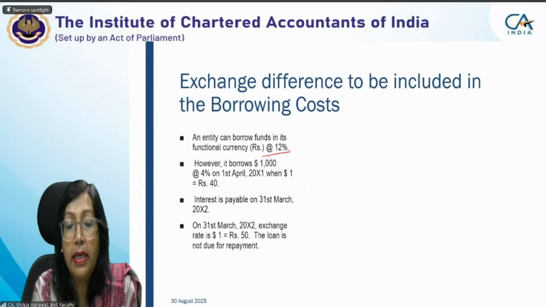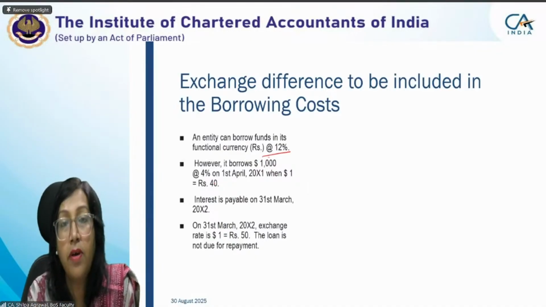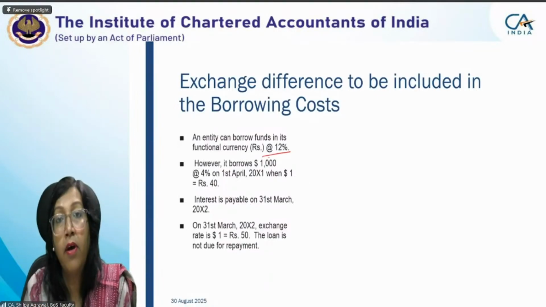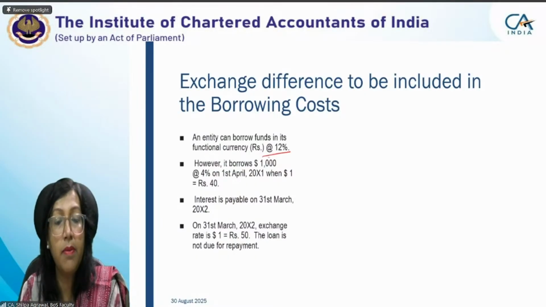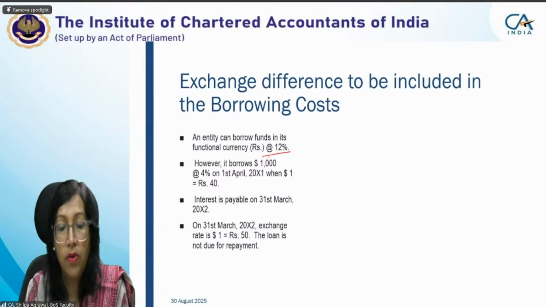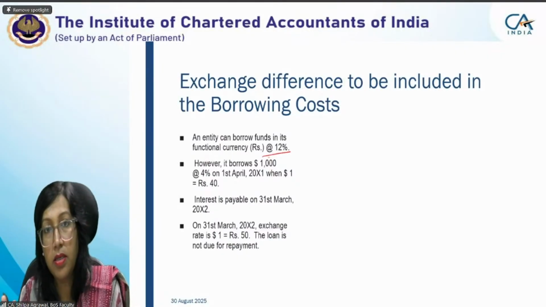However, the entity had borrowed $1,000 at the rate of 4% on 1st April 2020. At that time, the exchange rate was $1 equal to rupees 40. Interest is payable on 31st March X2, after a year. Now on 31st March X2, the exchange rate is $1 equal to rupees 50.